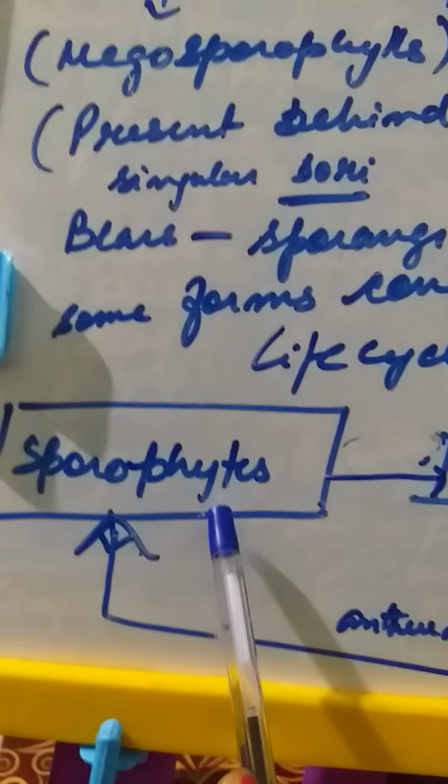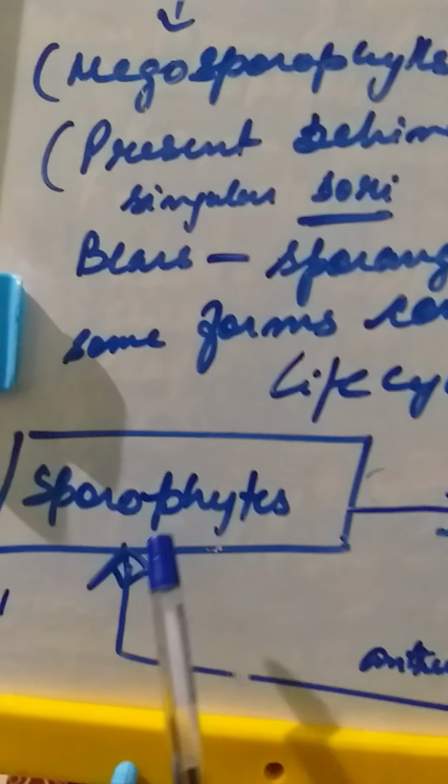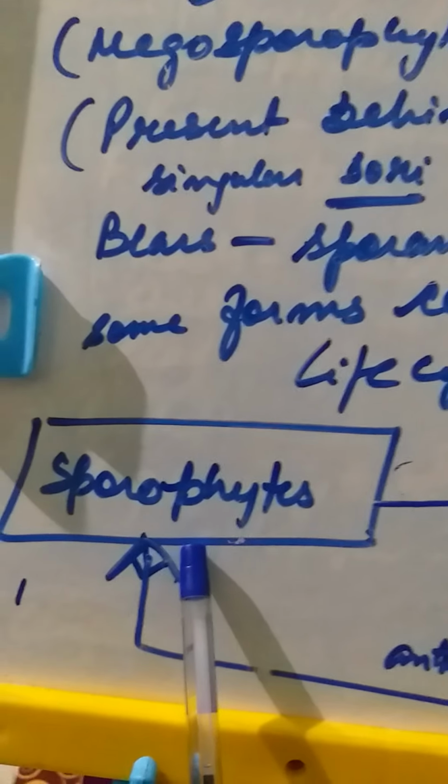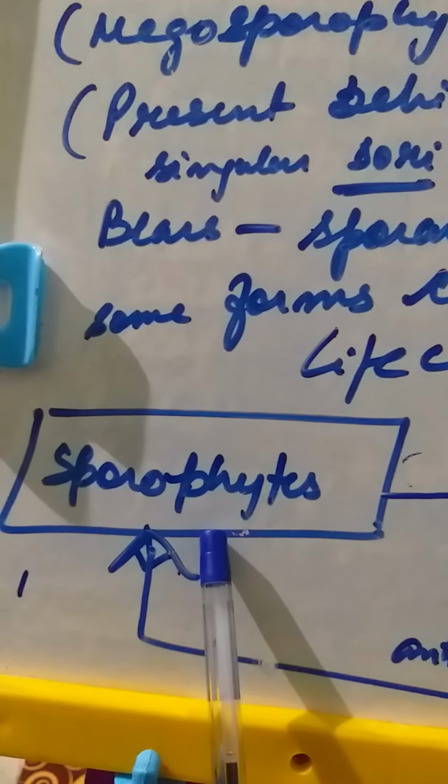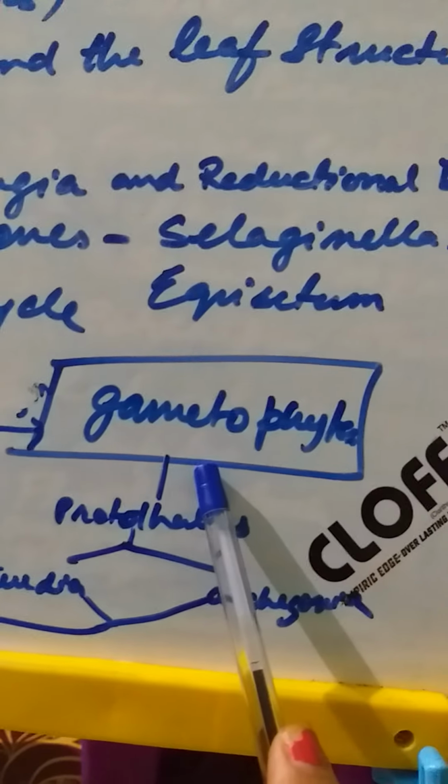basically the life cycle is divided into two. One is the sporophytic generation and another is the gametophytic generation. Now what is basically the sporophytic generation? The green foliage part, the green plant, what we find as a fern in your surroundings, is basically the sporophytic generation. Now you see this sporophyte, and what is the gametophyte? The gametophytic generation is only the gametes.